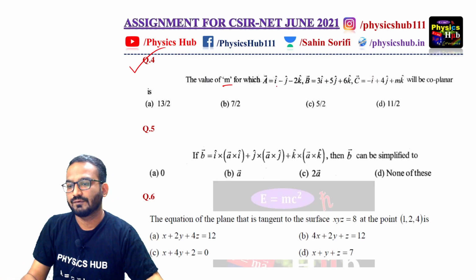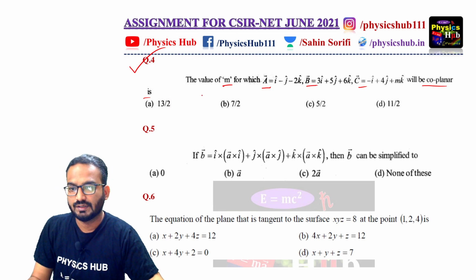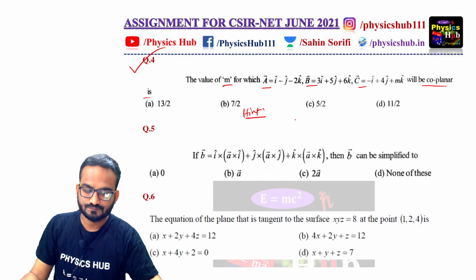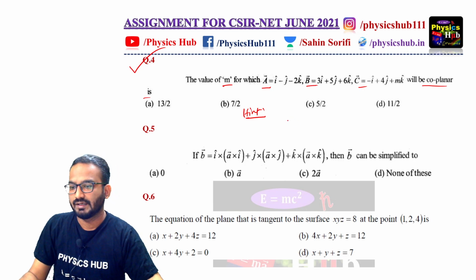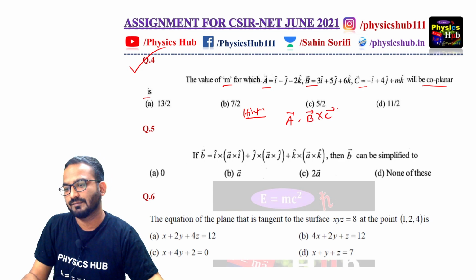The value of m for which A, B, C will be coplanar is. So what is the condition of coplanarity? The coplanarity condition is that the scalar triple product is 0, meaning A dot B cross C equals 0. This is the condition of coplanarity. So you just find out A dot B cross C.